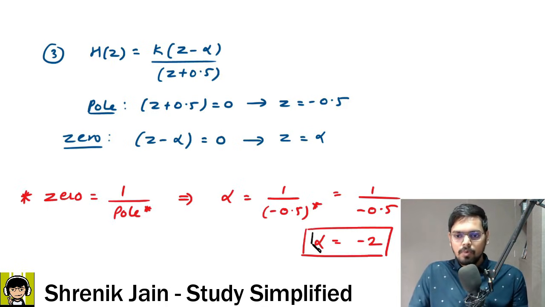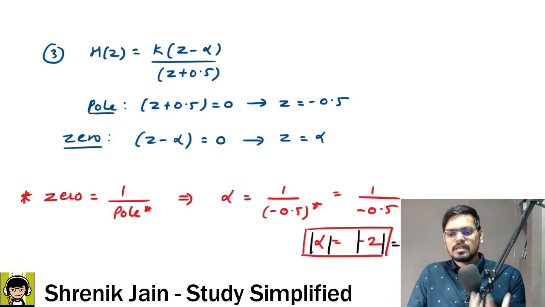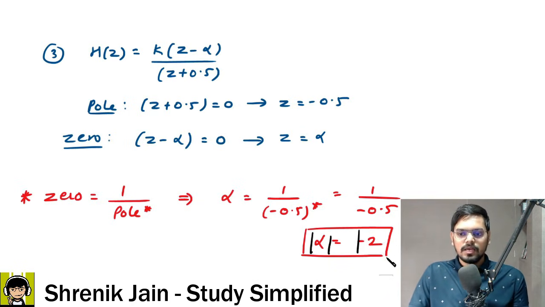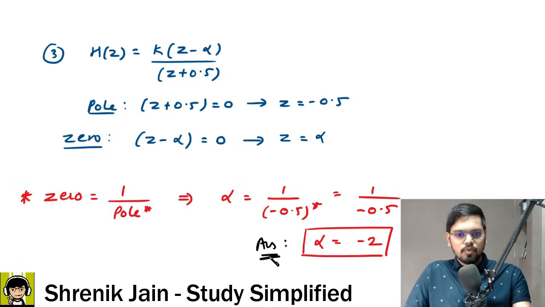If I take the mod of alpha, so mod of -2, that is equal to 2. Is it greater than 1? If it is greater than 1, then yes, it is absolutely the correct answer. Therefore, this is the answer. Okay, so the answer is -2. Let us move forward to the next question.